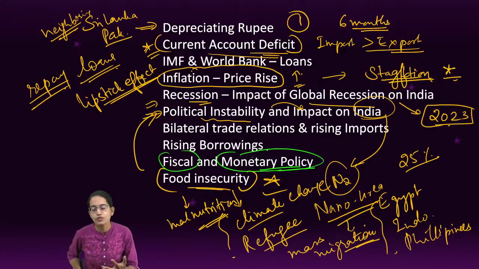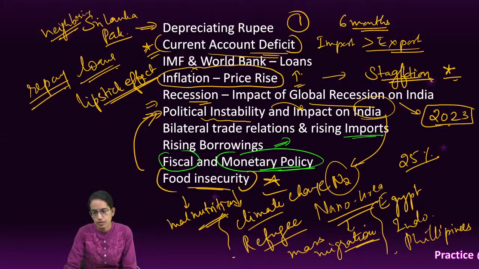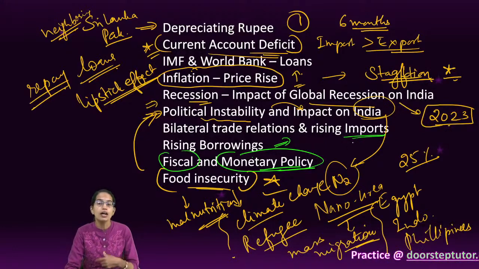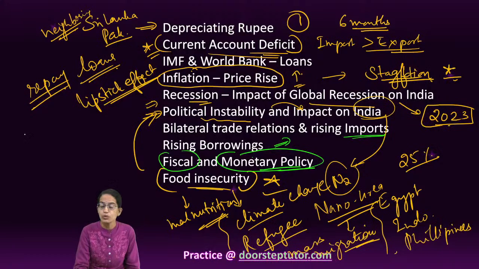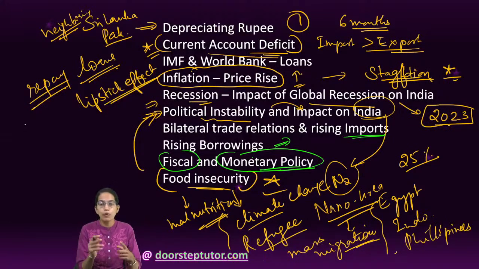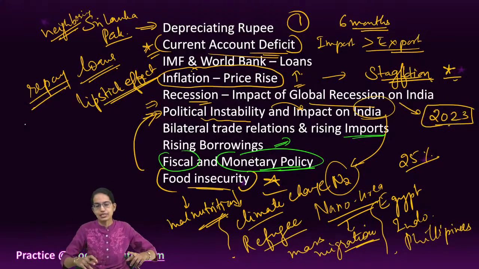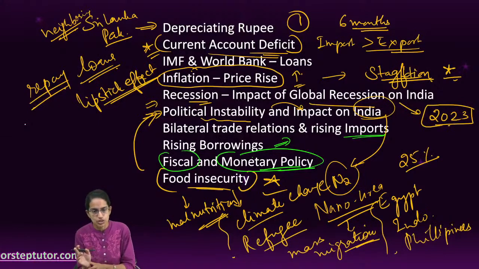The country is facing rising borrowings and loans, which is definitely increasing India's import basket, but at the same time the amount that we are earning through exports is reducing, so the import-export gap is rising, and that again has an implication for India.